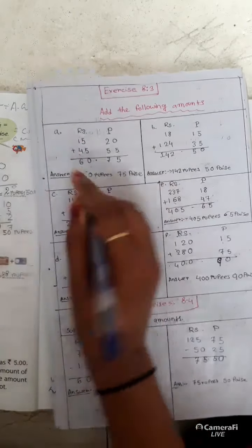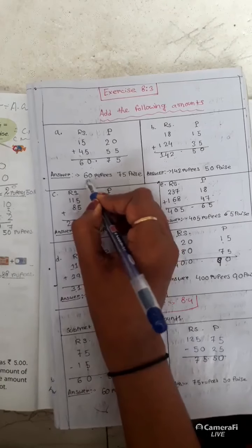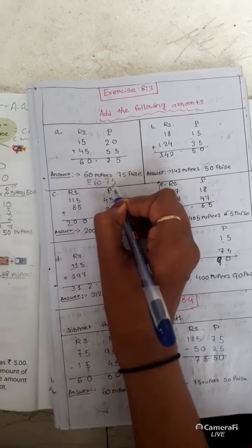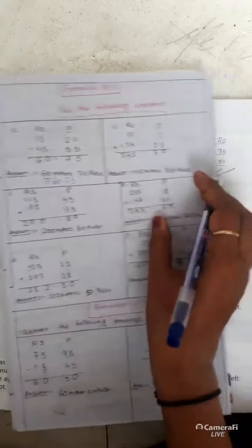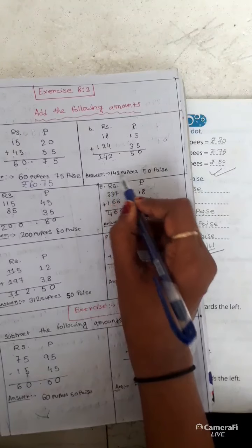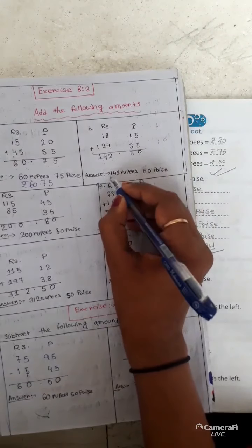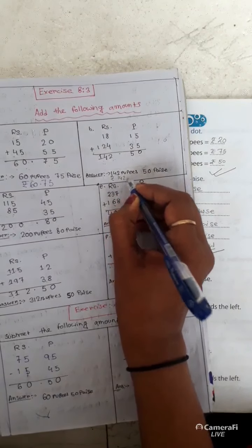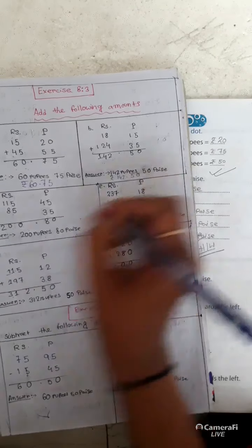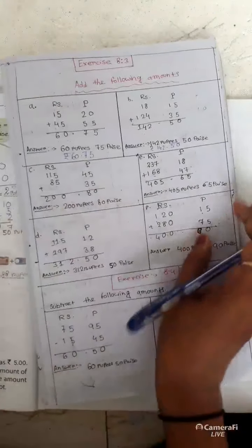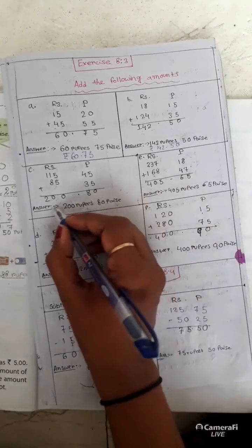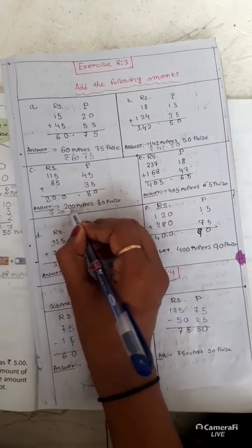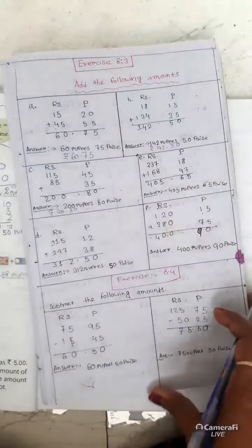So how will I write this in short form? I will write it like this: rupees 60.75. Do not forget this. Here also the same, 142 rupees 50 paise. How will we write it in short form? Rupees 142.50. Okay, here also rupees 200.80. Clear, everybody?